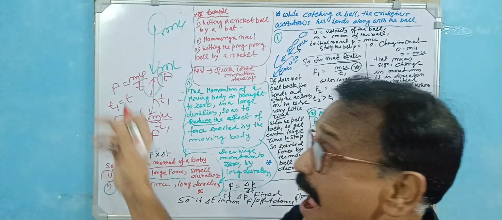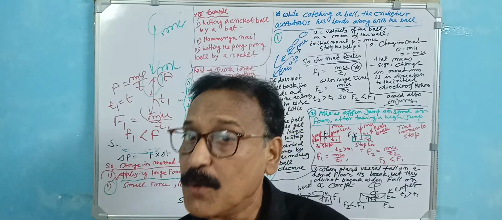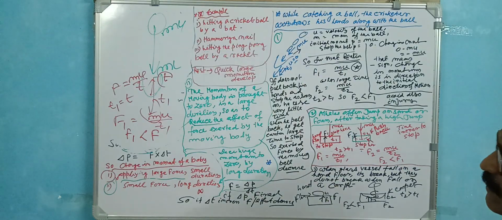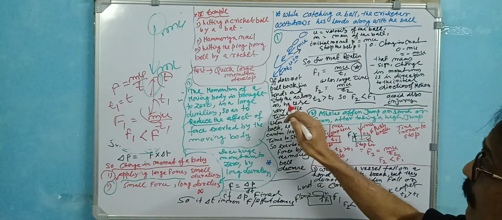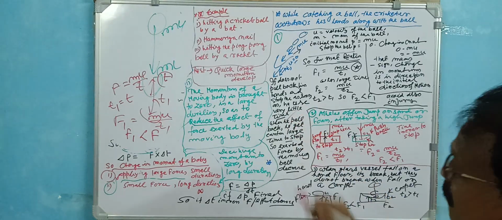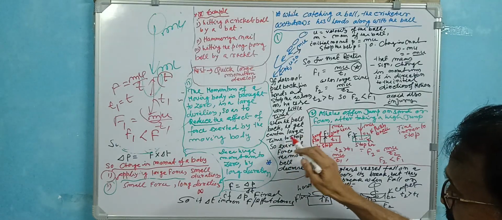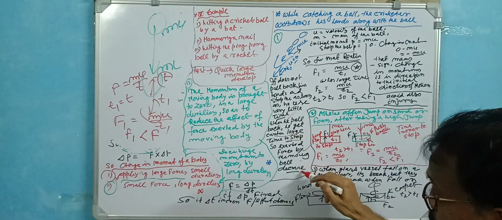So there is no injury to your hand, and the ball does not slip out of your hand, that is the reason. For that reason, write down all the cases here. If you do not pull back the hand, you stop the ball in a very short time. When the hand is pulled back, you get a certain larger time to stop, and the force exerted by the moving body decreases.